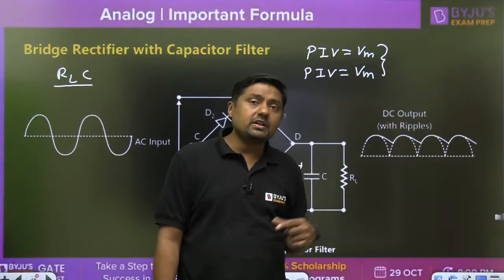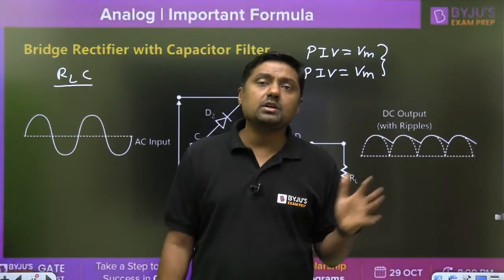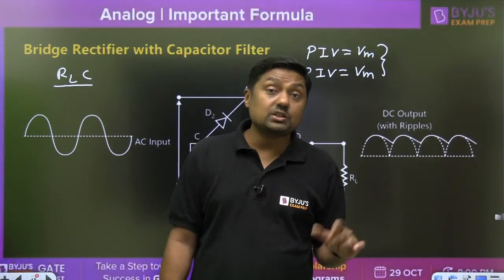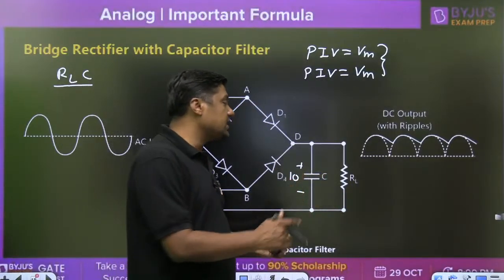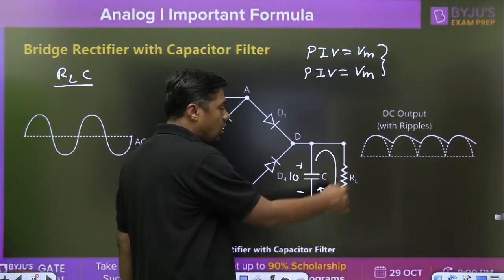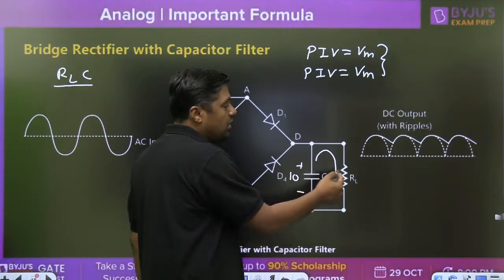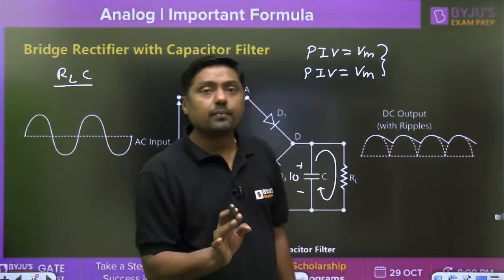That is possible when the time constant is infinite. But practically it is not possible to keep the time constant infinite, and that's why RLC should be as high as possible so that the capacitor will not discharge through RL. If the capacitor does not discharge, it will maintain the 10 volt, and we want constant voltage. That is the reason.